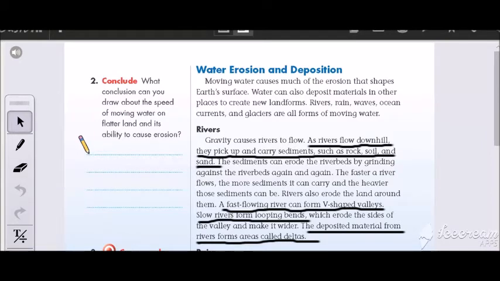The water in forms of rivers, rain, or other forms cause erosion, especially rivers. Well, let's watch this video and get back to our lesson.